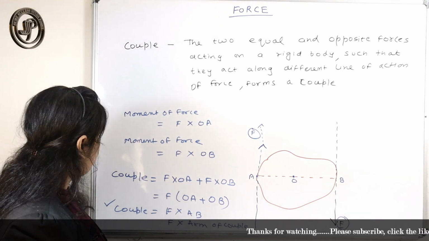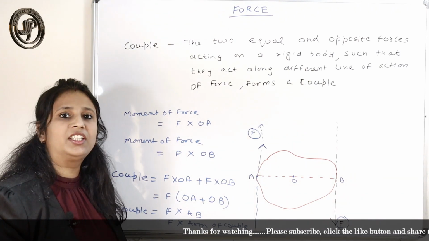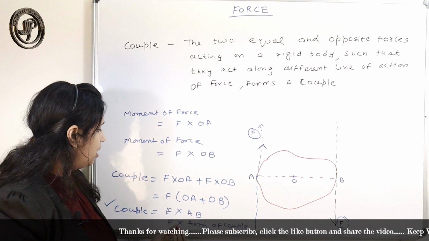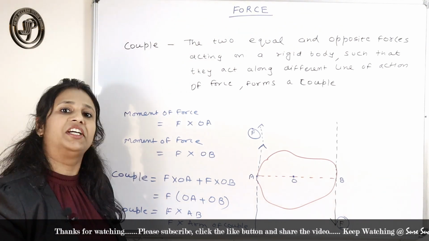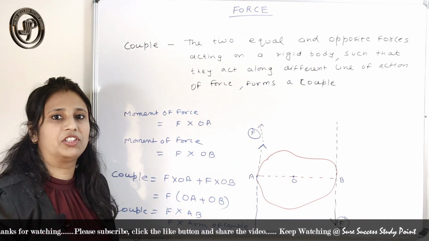So this is the couple, and the unit of the couple is the same as that of moment of force.